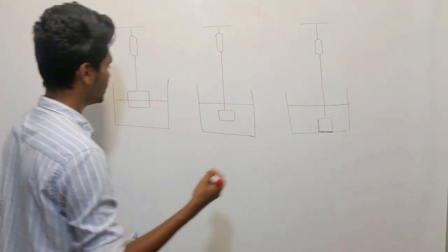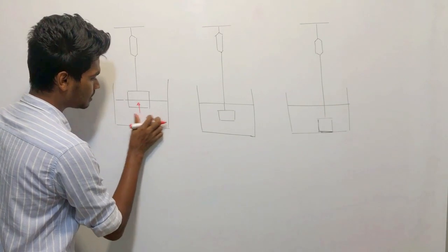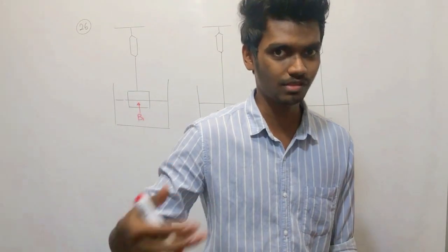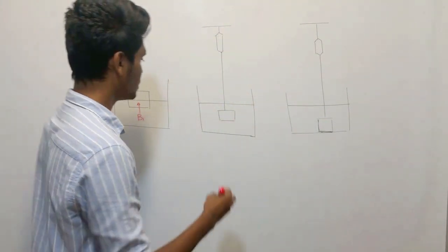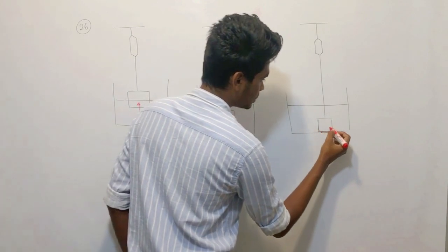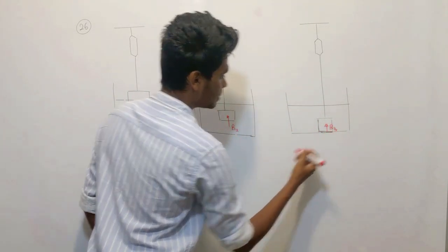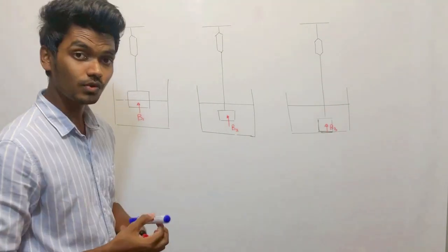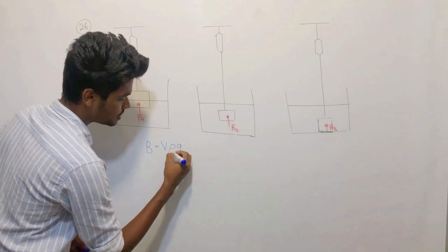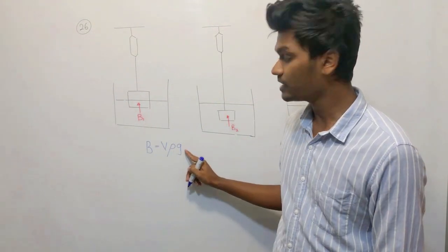Let's assume the upthrust is B1, B2 and B3. They're saying buoyant force means upthrust force, which is pretty well known. So how do we write the upthrust force? It is V rho g. In all these cases, rho and g are constant.